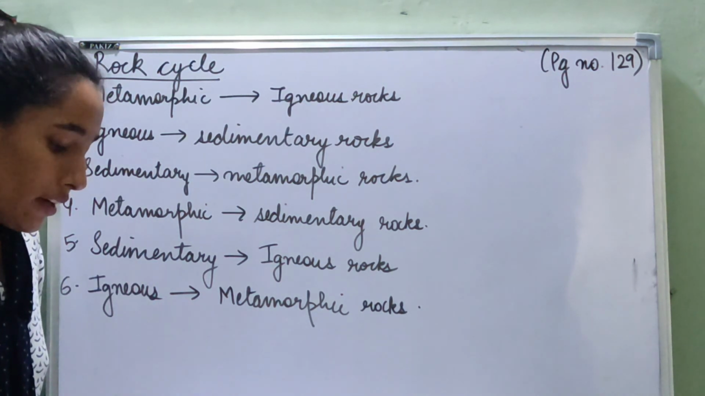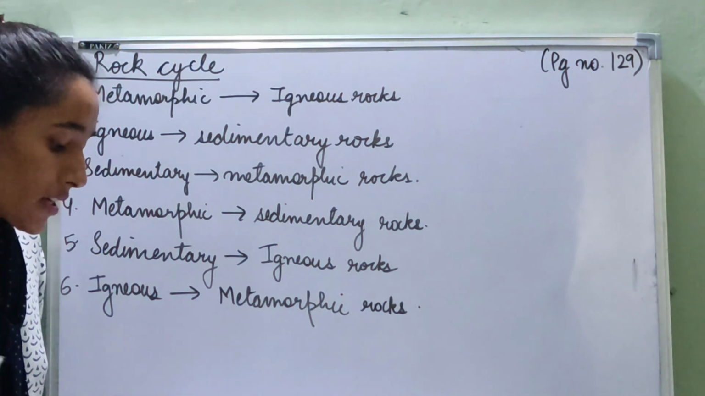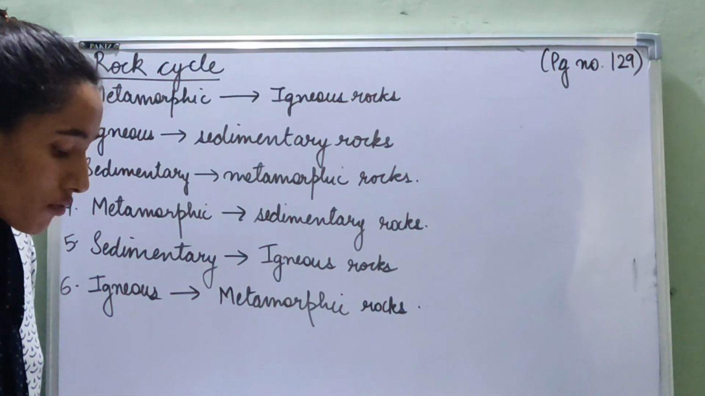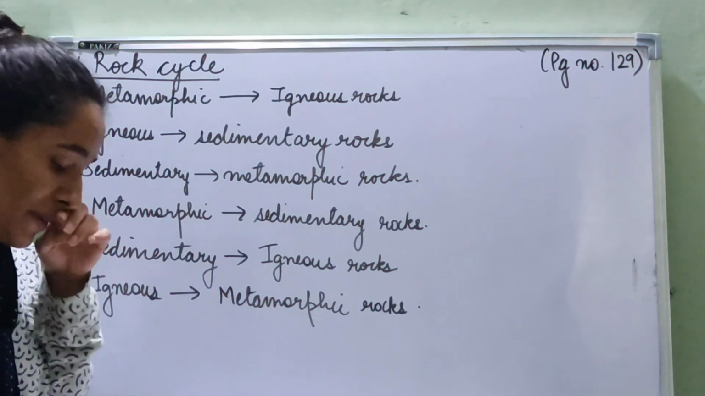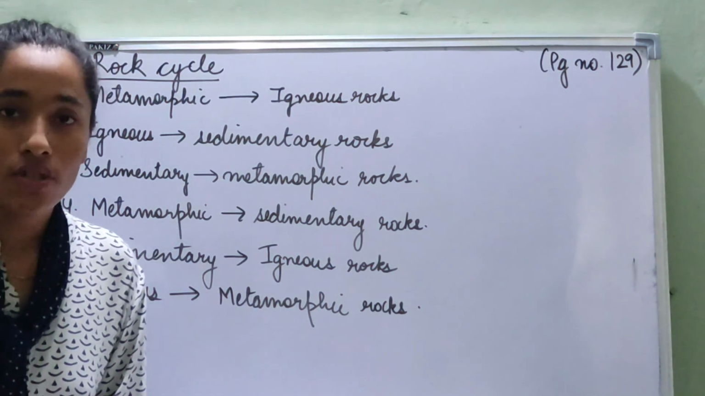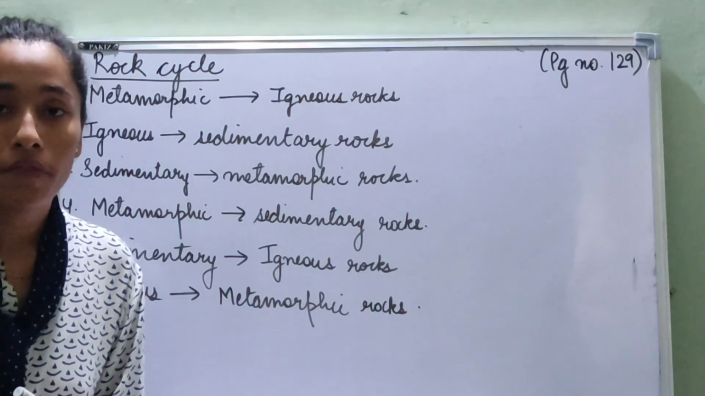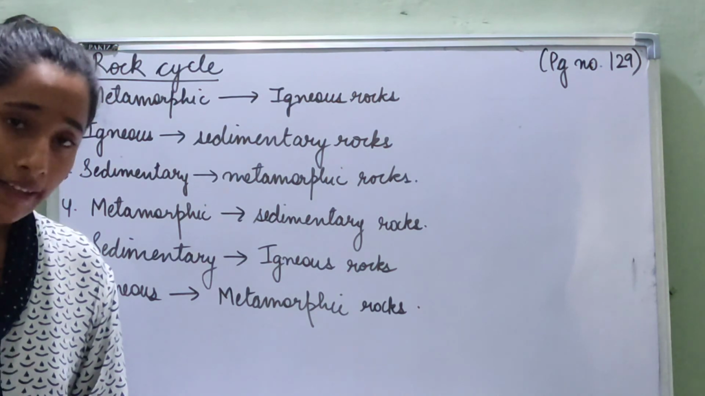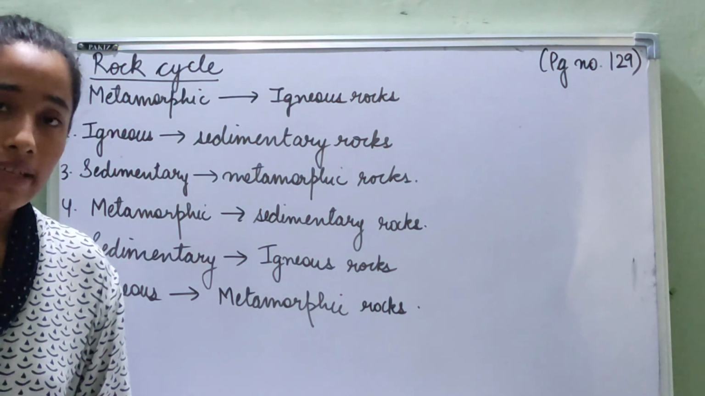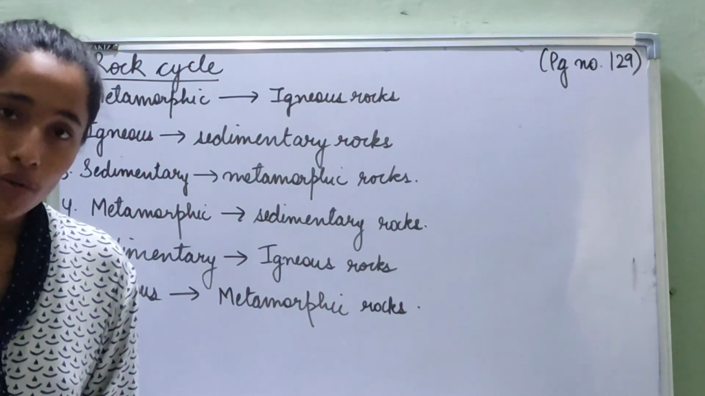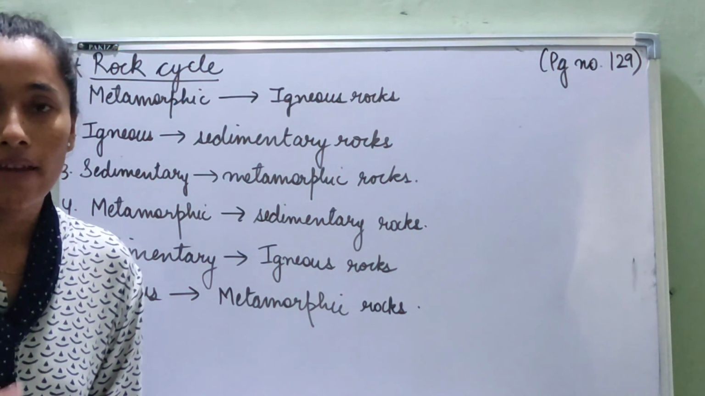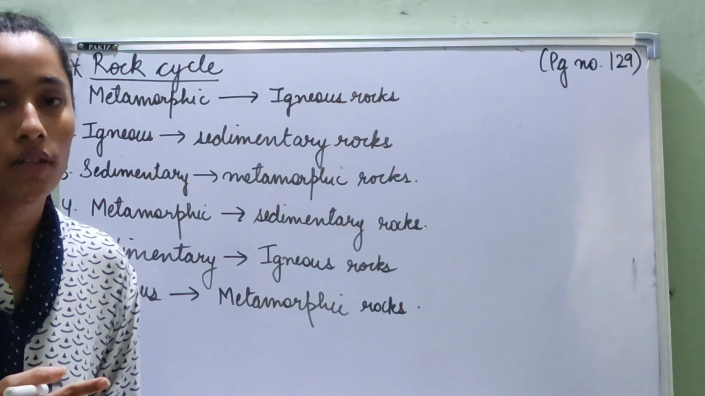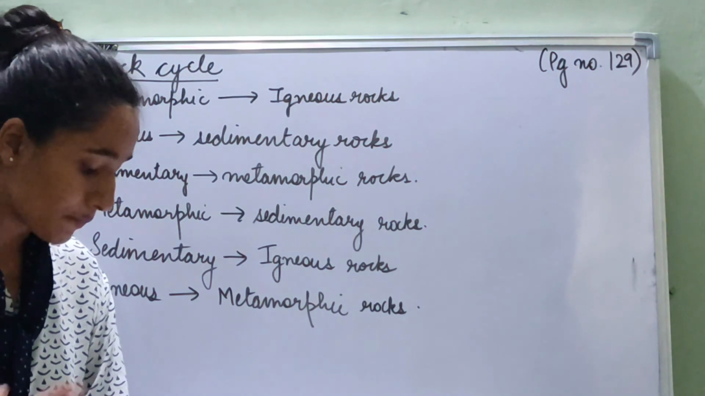Now sedimentary to igneous rocks. Sedimentary rocks first become metamorphic and then igneous, or may directly change to igneous rocks by sinking down during the time of earthquakes. Mostly sedimentary rocks first change into metamorphic rocks, and then those metamorphic rocks turn into igneous rocks. But sometimes they directly change to igneous rocks as they sink down during earthquakes, then they melt, magma is produced, it comes to the surface of the earth, and then it cools down to form igneous rocks.